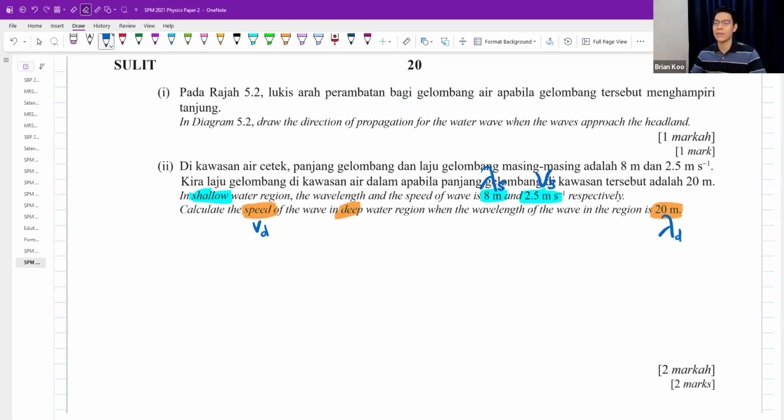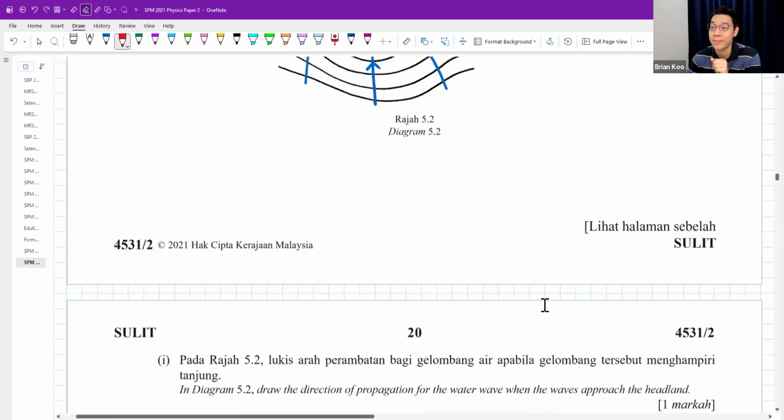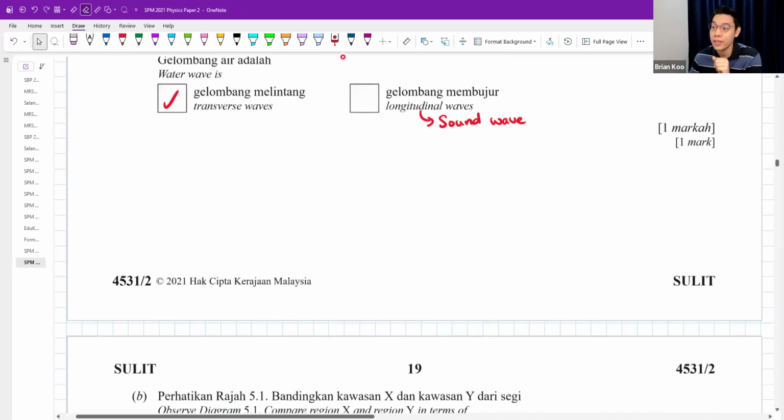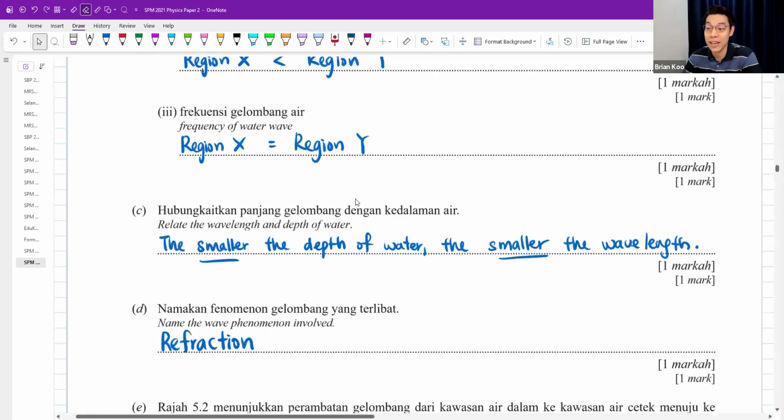Okay, so we got V, lambda, V, lambda. Well, it looks like maybe I can use this, huh? But considering all the V and lambda, actually, they want you to do this. They want you to use this. Now, the next question is just talking about whatever I explained earlier. Do you know that the frequency in the shallow region and the frequency in the deep region must be the same? If 2 hertz, here also will be 2 hertz, here also will be 2 hertz. That is what we are trying to say.